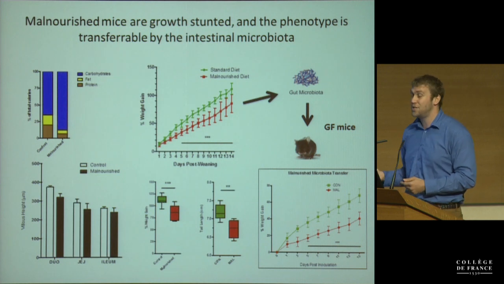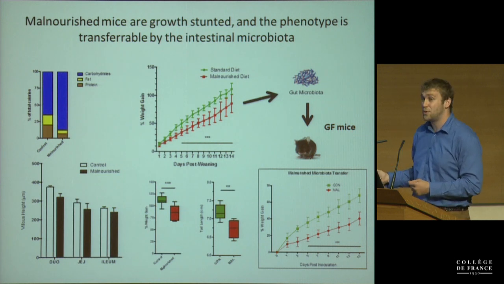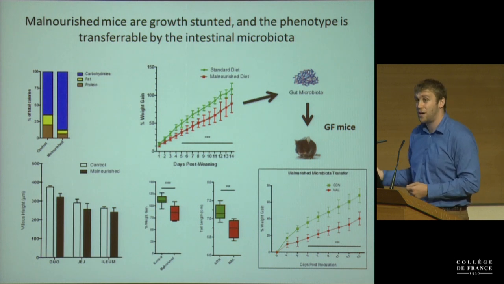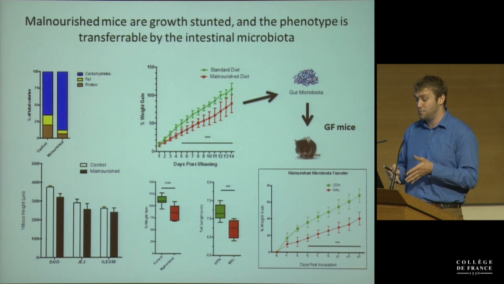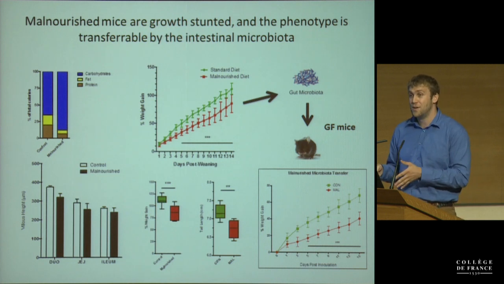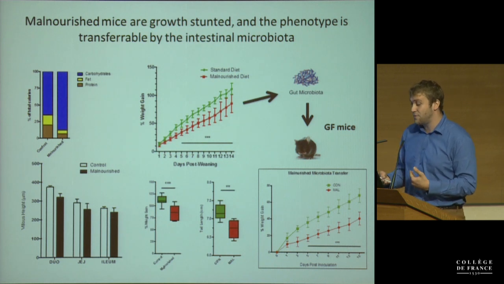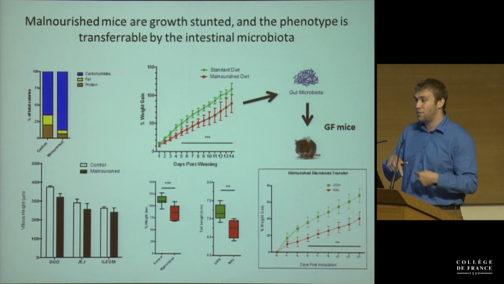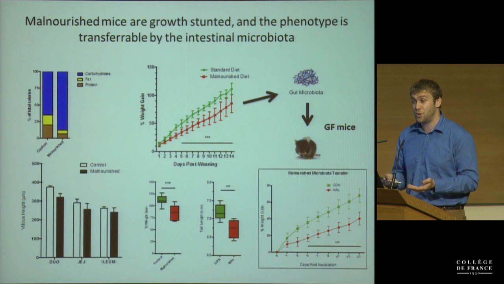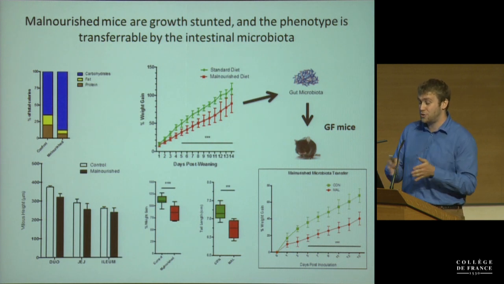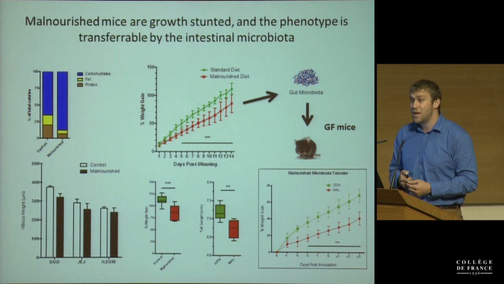We actually saw a replication of this stunting phenotype, as you can see here. So these are young germ-free mice given the malnourished microbiota and the control microbiota, and I'd like to point out that the germ-free mice were actually fed the same diet. So it was just the transfer of the microbes. And this is something that was also seen in a somewhat different study by Jeff Gordon's group, where they took twins in Malawi who had kwashiorkor, transferred their microbiota into germ-free mice on a malnourished diet, and saw that the phenotype also persists. So clearly there is something in the composition of the microbiota that can exacerbate growth and development.